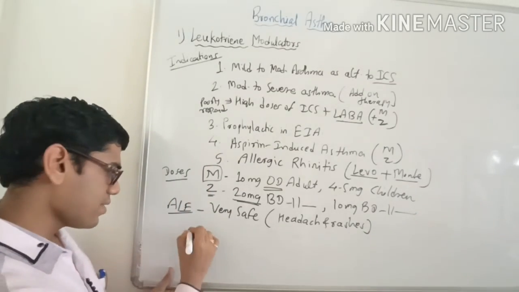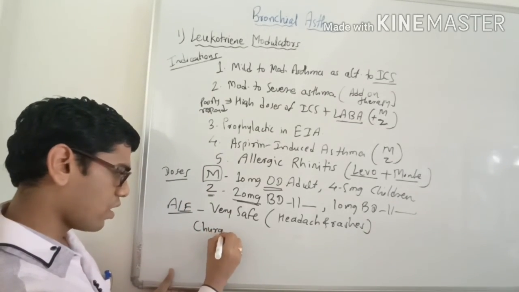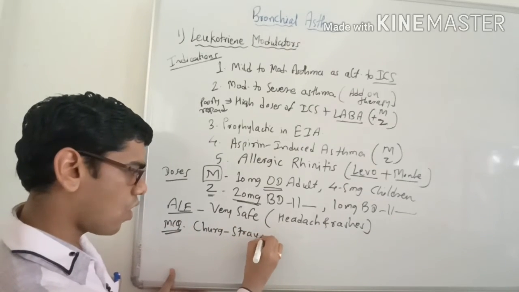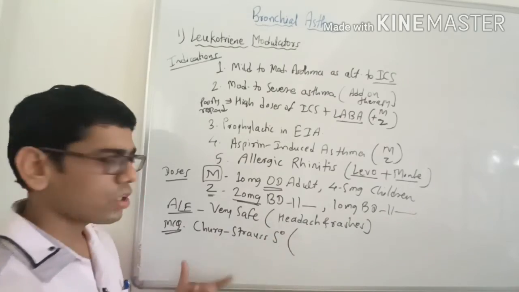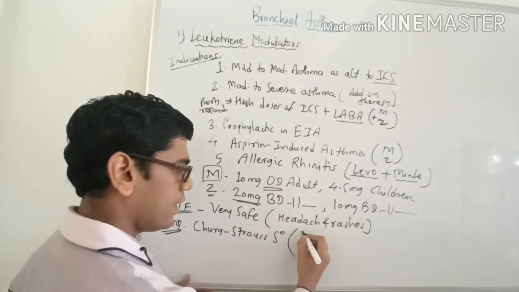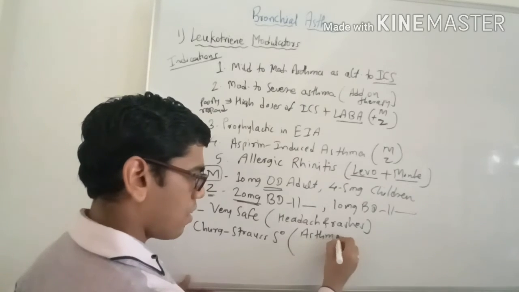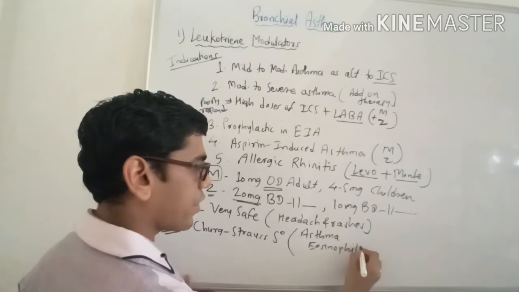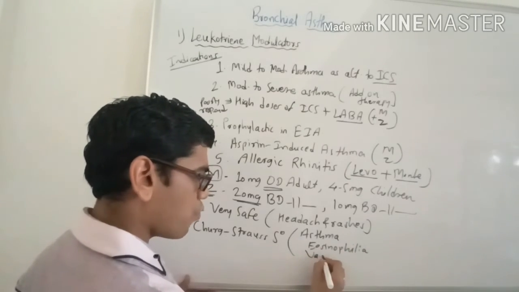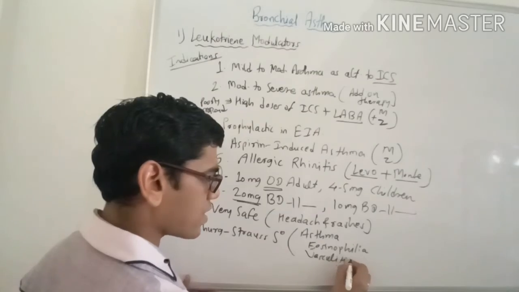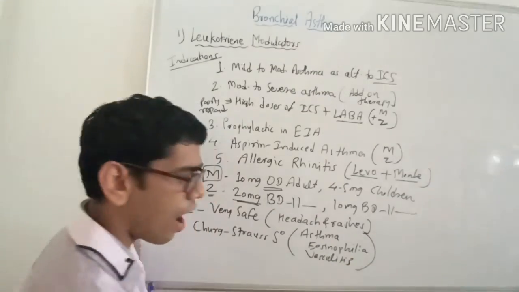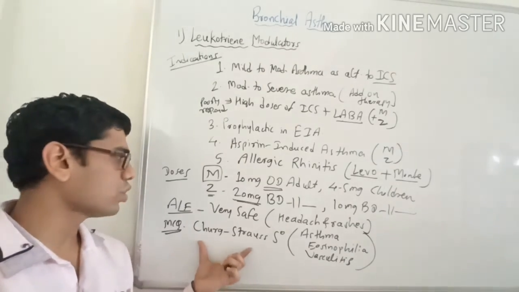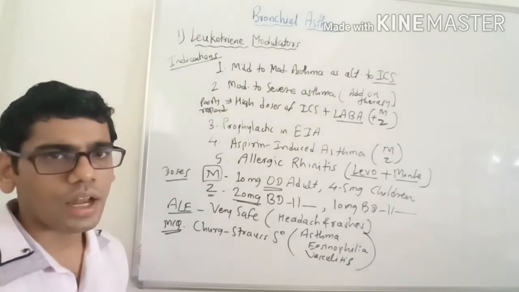And there is one characteristic side effect observed with this drug that is commonly asked as an MCQ, and that is Churg-Strauss syndrome. Okay, Churg-Strauss syndrome. What happens is the patient has asthma, there is eosinophilia or eosinophilic granulomatosis, and there is vasculitis, inflammation of vessels of various organs like the heart, peripheral nerves and kidney. So this is the characteristic side effect, Churg-Strauss syndrome, which can be observed with montelukast and zafirlukast.